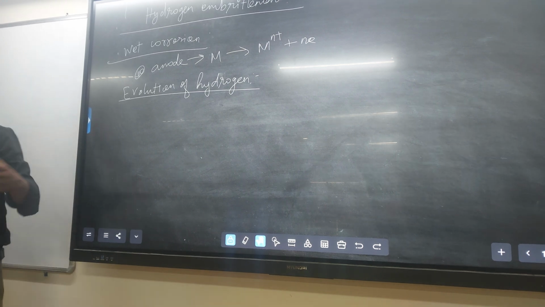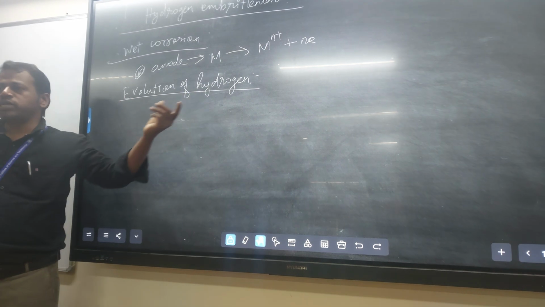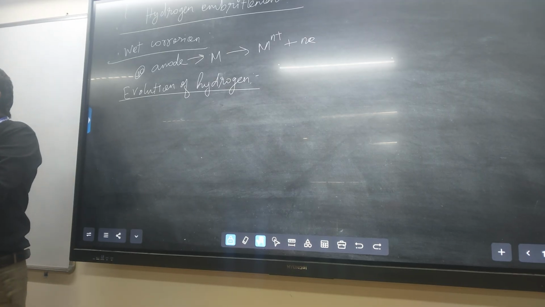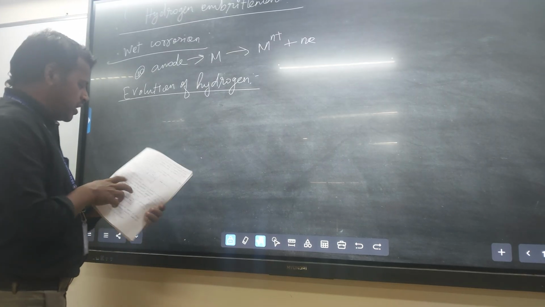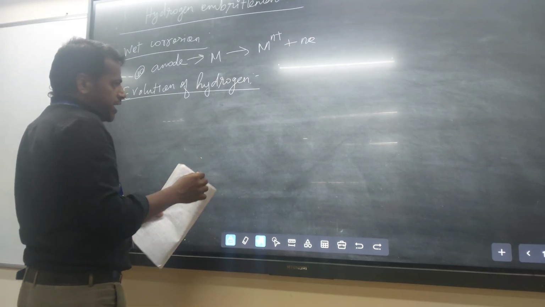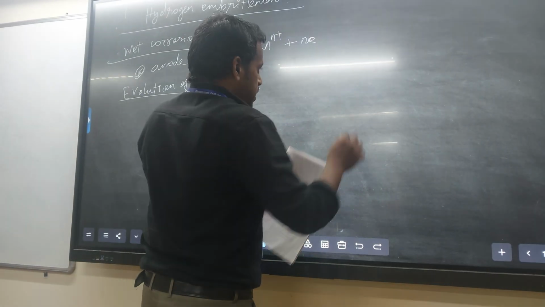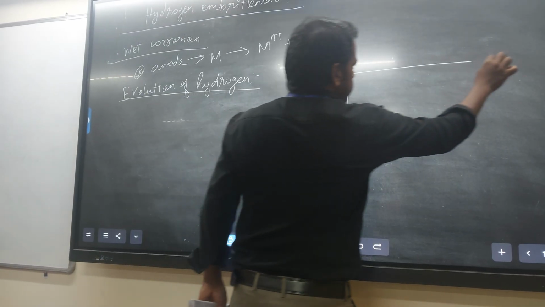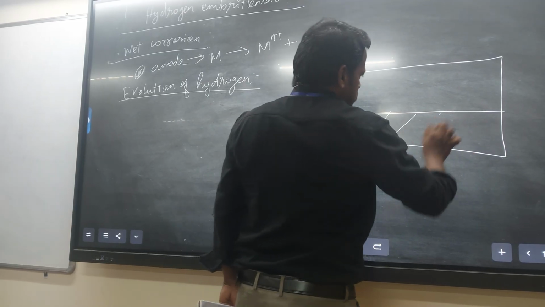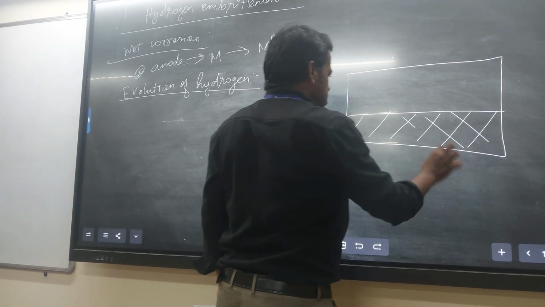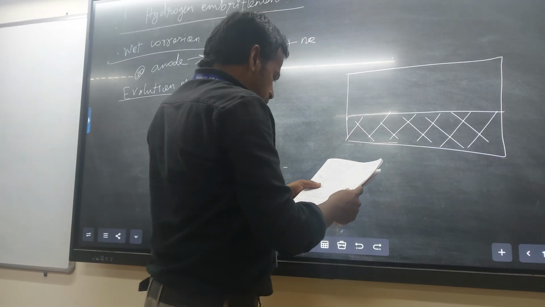In the acidic medium, that is a hydrogen evolution reaction. In the neutral medium, that is an adsorption of oxygen. Okay, hydrogen evolution reaction, evolution of hydrogen. For example, we consider only iron, the same metal you can take. Suppose this iron surface, okay, iron metal.